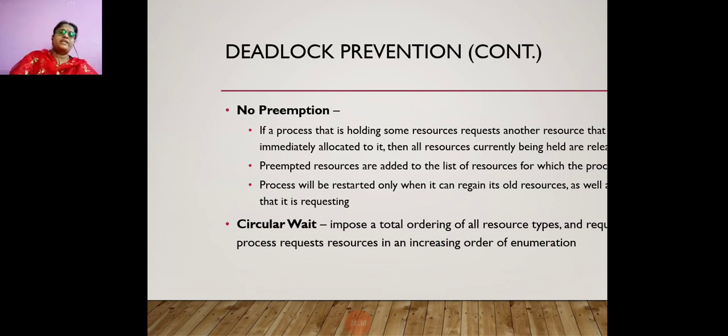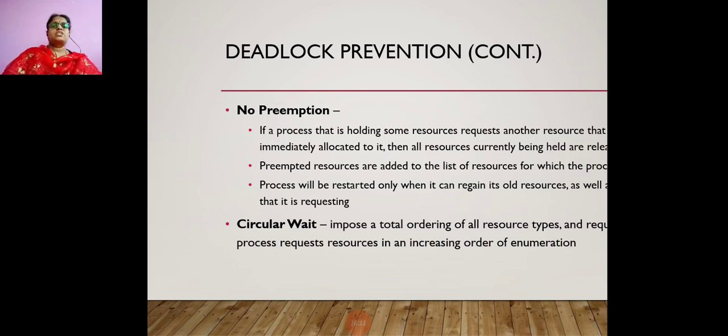Next is circular wait. So we impose a total ordering of the resource types, and processes request in an increasing order of enumeration. So here every resource will be given a number, and every process has to request resources in a higher enumerating order. For example, P1 is requesting R1 and next P2 can request R2 only. It cannot again request R1. So that is this situation.